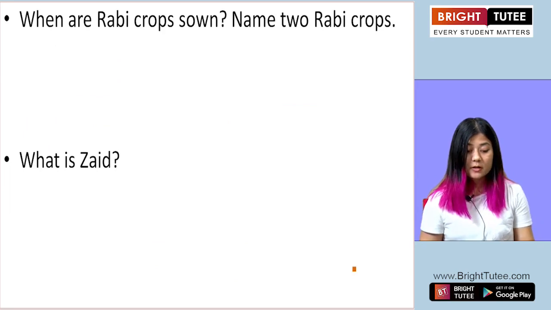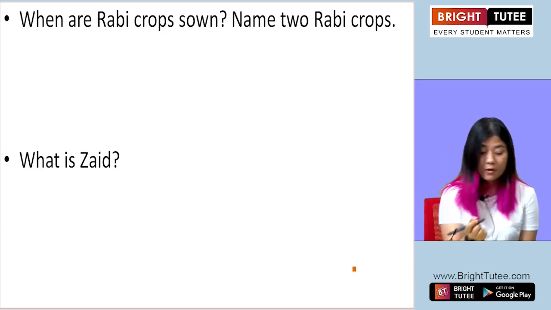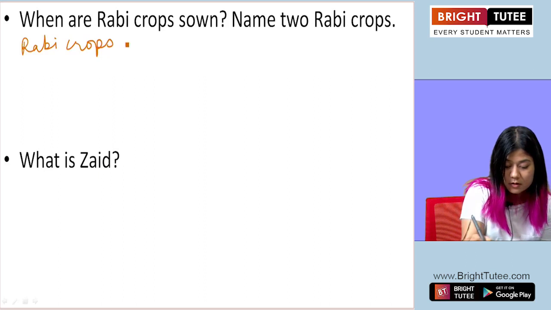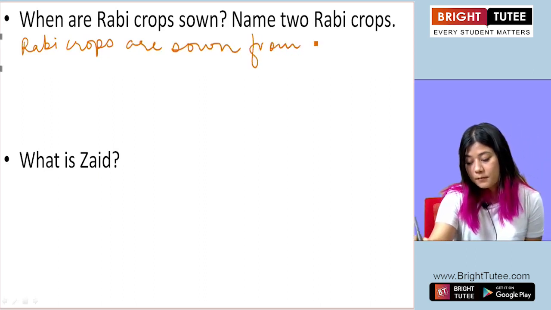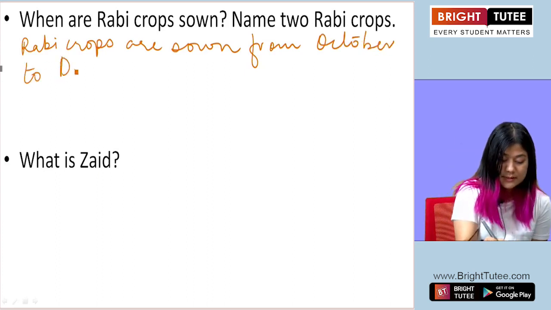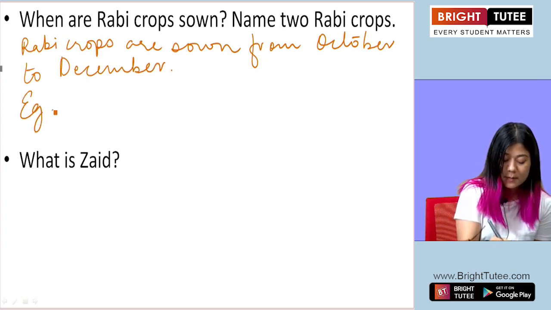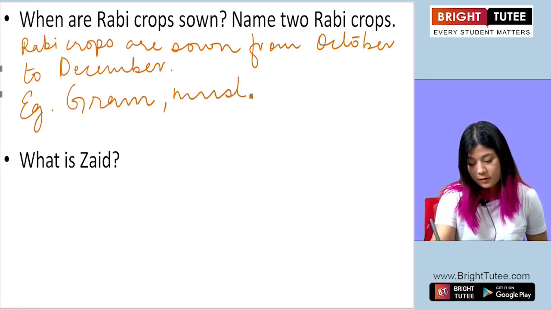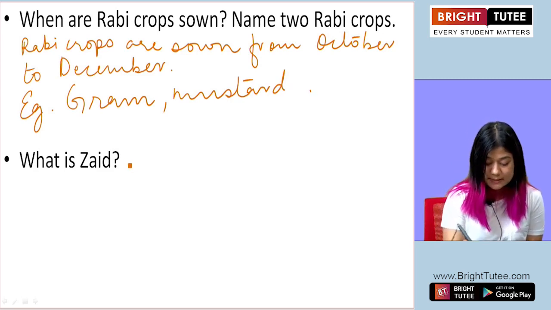The next question, when are rabi crops sown? Name two rabi crops. So rabi crops are sown from October to December. Examples of rabi crops are gram, mustard.